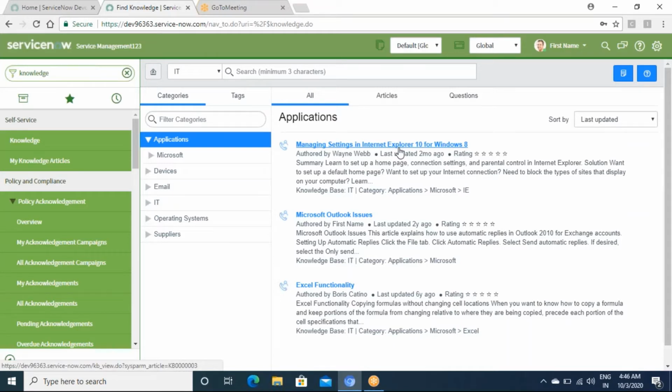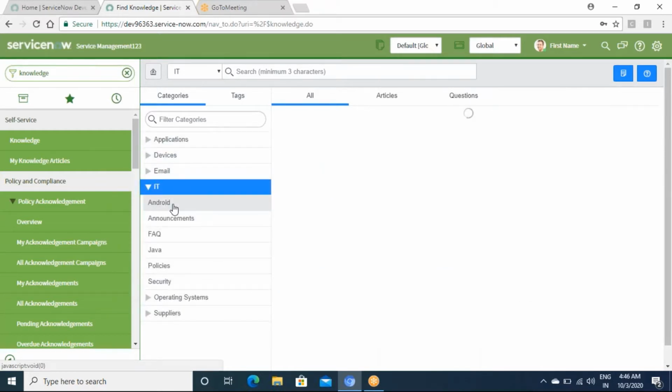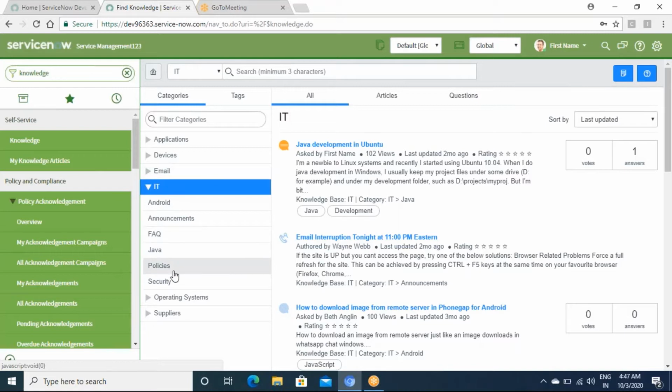These are the articles which have been created by, let's suppose, a knowledge manager, or the person who has the respective role. For example, what are the Microsoft Outlook issues which are faced by any end user? Under the IT category, they have these. If you click on this one, these are the subcategories over here, like Android, document announcements, FAQ, Java. An article is just a piece of information for all the people who are part of that organization.